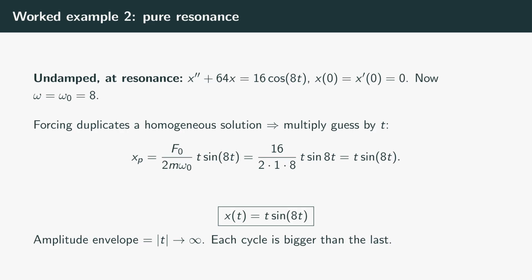Compare this to the previous example. There, the amplitude stayed bounded at 16/15. Here, the amplitude is the envelope, the absolute value of t, which grows without limit. Every oscillation is larger than the one before it, and the motion climbs forever. That single factor of t, forced on us by the repeated root, is the entire mathematical signature of resonance.